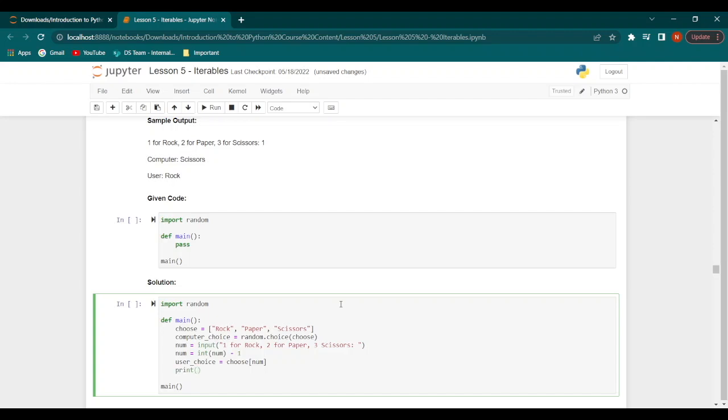Then we say print computer, comma, computer_choice. This will print out the computer's choice.